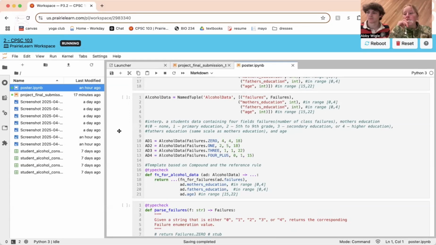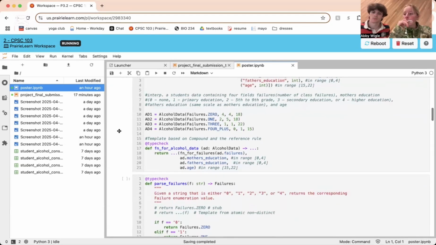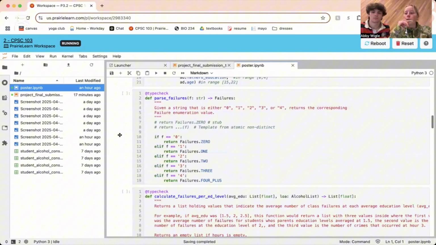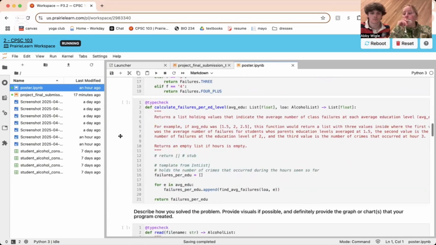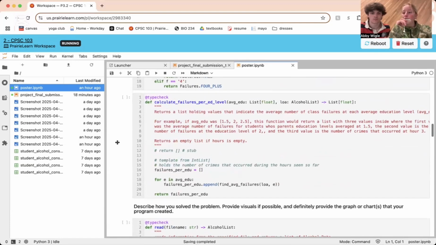And we had to decide what types of data we wanted to work with, such as strings or numerical data like ints and floats, and if we wanted to parse specific types into others, such as transforming our failures enumeration into basic integers. We also had to decide how to design helper functions that would allow us to match up an average number of failures based on the independent variable, which we achieved through the specific helper function called calculate failures per ed level. And this pulled on multiple other helpers, such as those that filtered for age 18 and average combined education levels of parents.